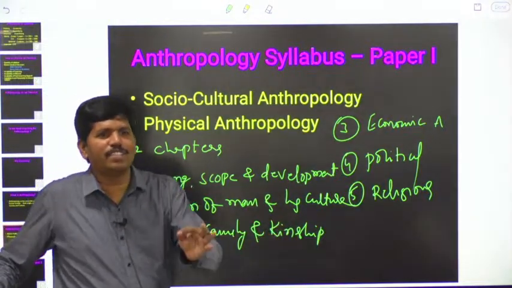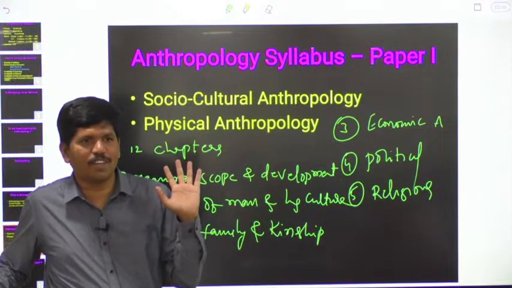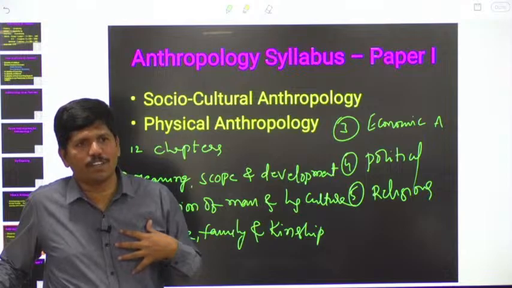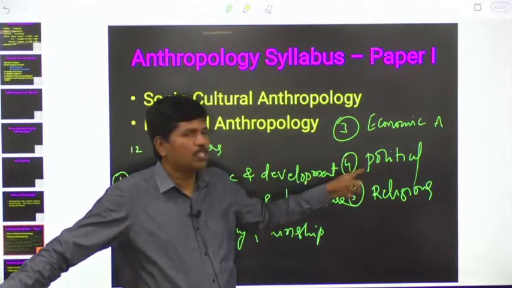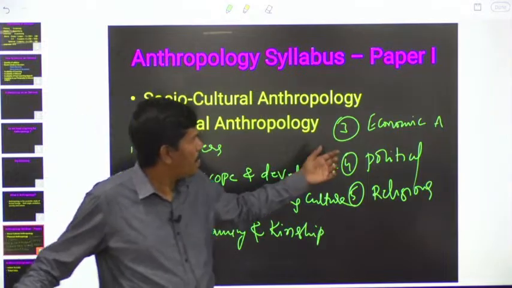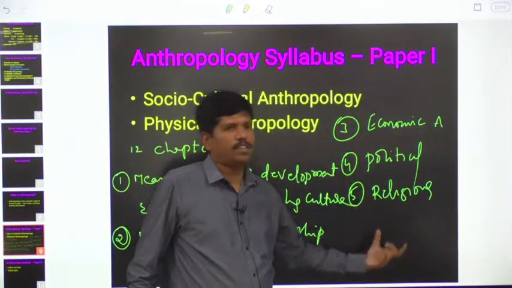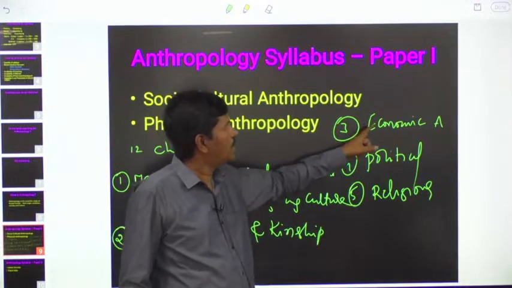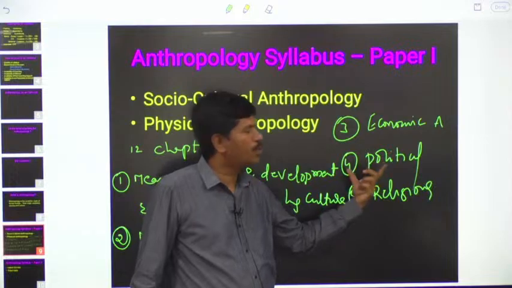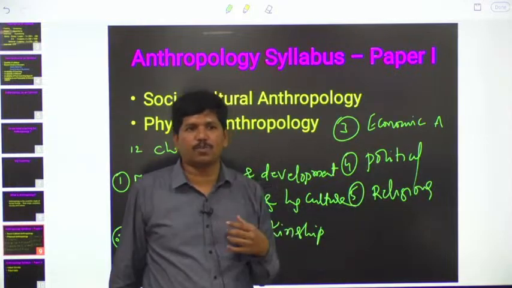If your religion is offended, definitely you will get a lot of anger. Am I correct or not? Why? Because religion is part and parcel of our culture. Even economic systems and political systems were designed based on our sentiments only. That's why whenever we study economy, polity or religion in the context of culture, they become different branches of anthropology: economic anthropology, political anthropology, religious anthropology.